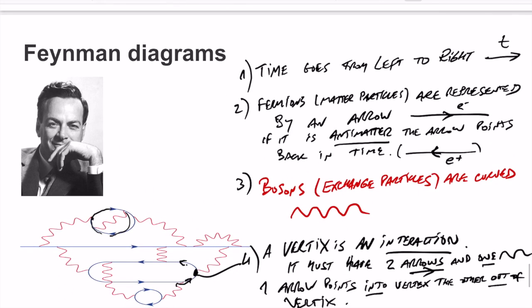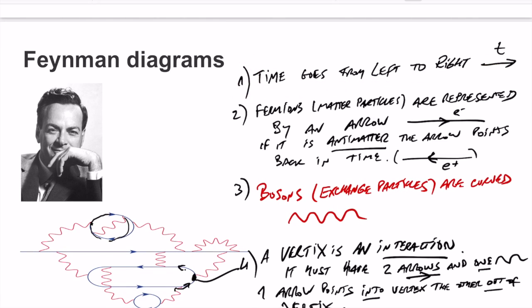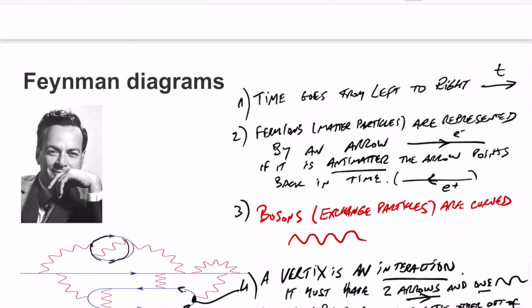So, Feynman diagrams. These are quite simple, straightforward diagrams to see what the outcomes of interactions between different fundamental particles are. It's a representation of an interaction. And there are certain rules that we need to remember. One rule is that time moves from left to right. Some books have the Feynman diagrams going upwards, but let's follow this rule for the examples at least. Time goes from left to right.